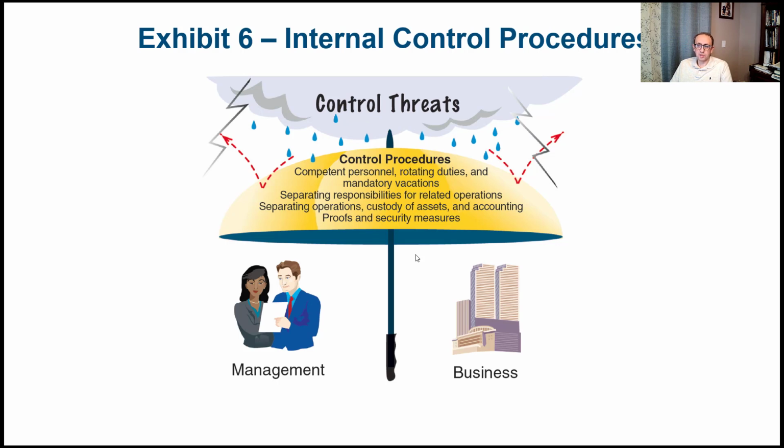Also, separating responsibilities for related operations, and they always say you have to separate authorization, often like taking a decision for something, from record keeping and from custody. So those who take a decision to buy an asset should be different from the person who would record the transaction, should be separate from the person who's going to handle or use the asset. So separating operations, custody of assets, and accounting, that's another example for that, and also proof of security measures.